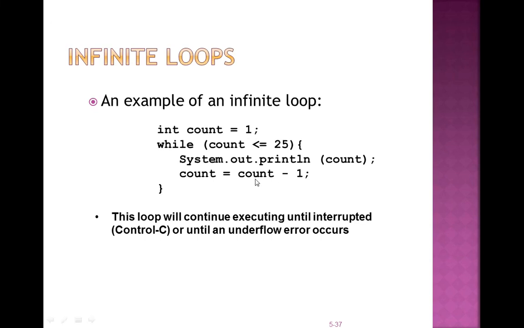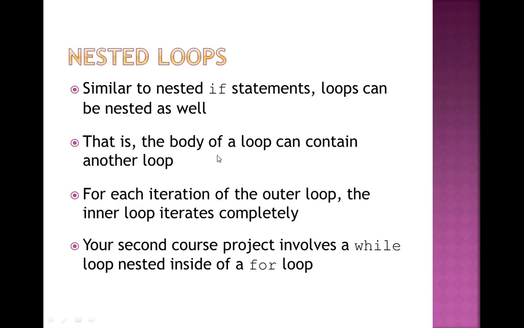So the value 1 is printed, but next time count minus 1 gives 0. Now count has the value 0, so the condition never becomes false, and this will execute the loop infinite times, meaning many times. The loop will continue executing until interrupted, that is Control C. Until the user uses Control C, the program is never stopped.